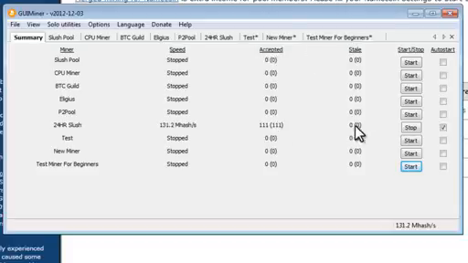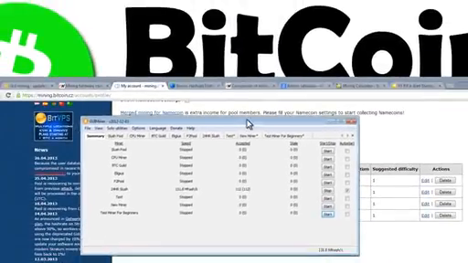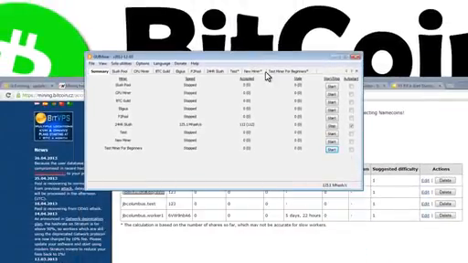Now, if you have any numbers in this column under stale, basically what that means is that you were given some information to solve, you solved it, you sent it in, but you sent it in too late, or you sent it in and it was wrong. So you'll have a number under this column, and that won't be counted towards your payout. So every time you get an accepted share, you get paid. Now, that's really all we need to do. Now, your computer is mining.